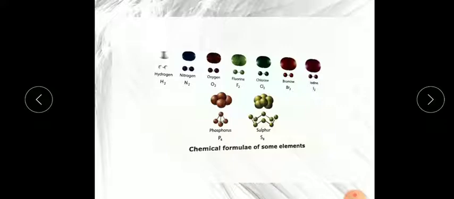Here you can see hydrogen, nitrogen, oxygen, fluorine, chlorine, bromine, iodine, phosphorus and sulfur. A few elements are given, but we will not simply say they are elements, because they always exist in molecular form. Why?